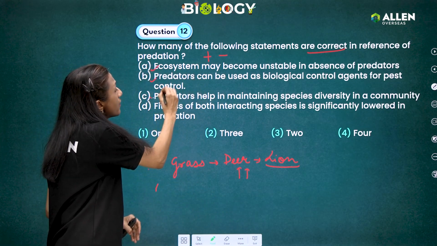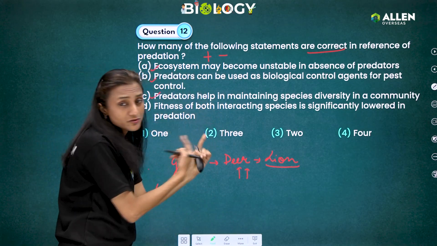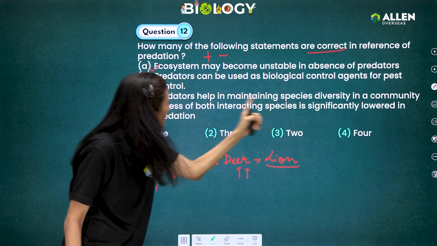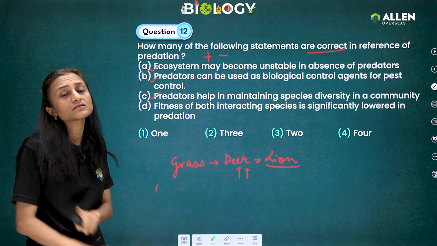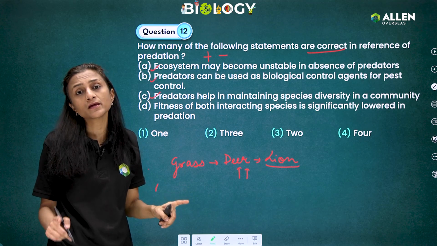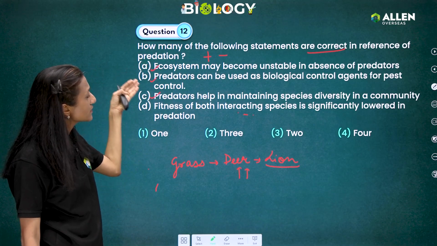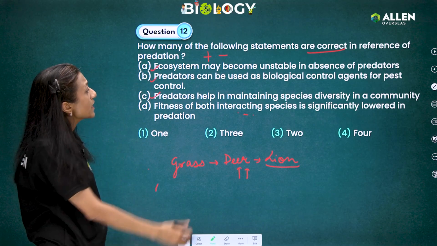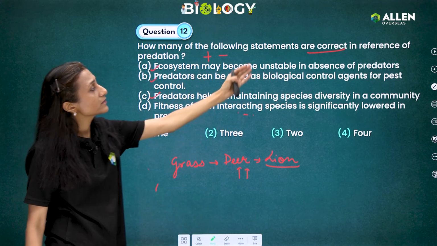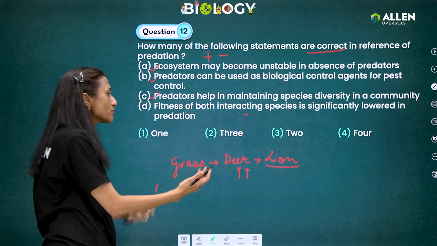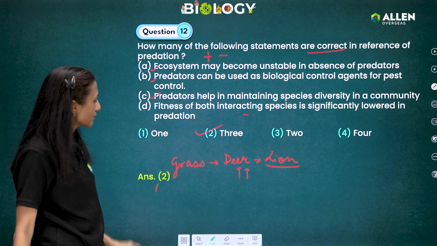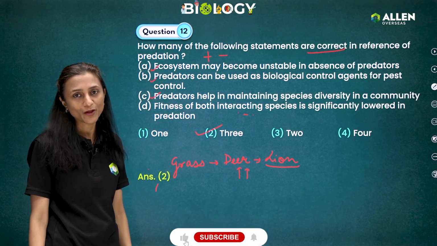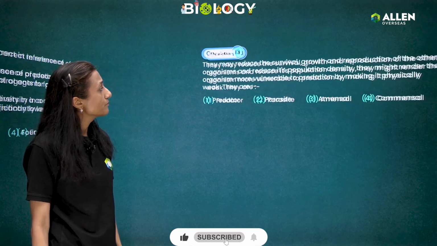And the last one, fitness of both the interacting species is significantly lower than in predation. That is an incorrect statement, we can say. Therefore, we can say our A, B, C statements are correct, and therefore 3 statements are correct, and it has been asked how many statements are correct. So our answer will be 3 statements are correct, and hence our answer is second. Okay. Now the next question.